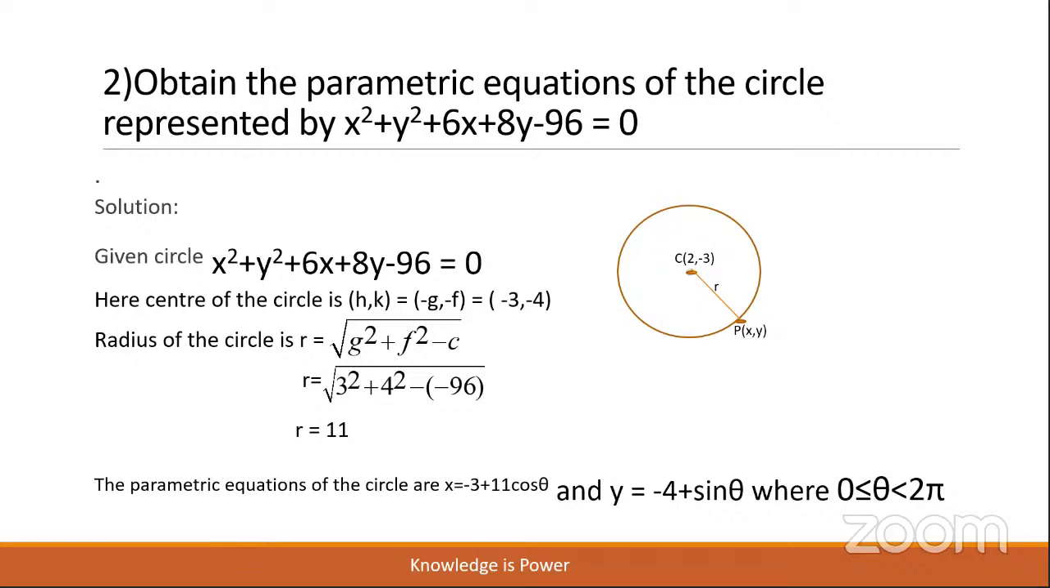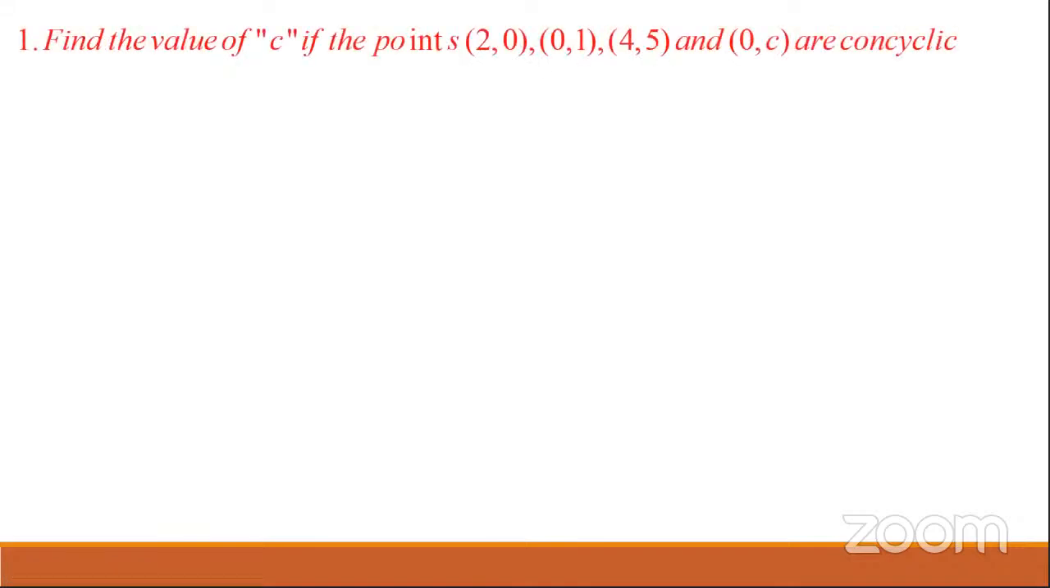Now, the parametric equations of the circle are x is equal to minus 3 plus r cos theta, r is 11 children, and y is equal to minus 4 plus 11 sin theta. I'm sorry, it's only sin theta written here. It's a mistake in editing. Minus 4 plus 11 sin theta, where 0 less than or equal to theta less than 2 pi. These are the parametric equations of the given circle, children.